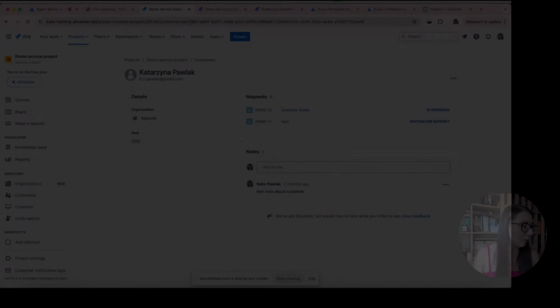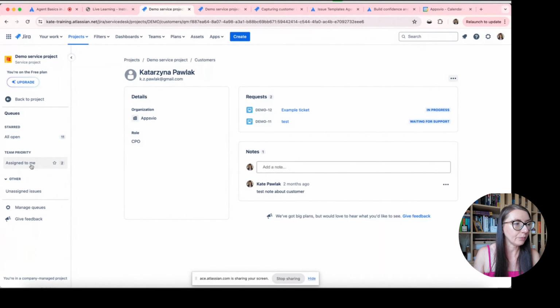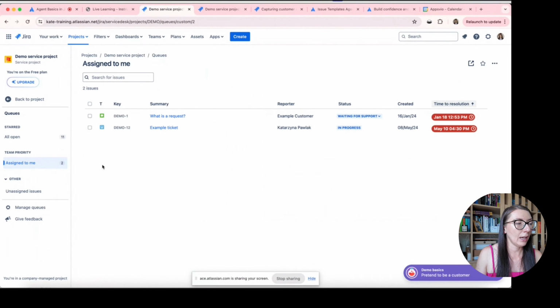And another question from chat: are the three dots for editing queues visible only to admins or to all non-admin agents? Same question related to the assigned to me queue. Okay, maybe I will share my screen once again to present. So we are talking about this queue. Here we have queues. We can have a long list of different queues, and this list is available to everyone who has access as an agent to the project.